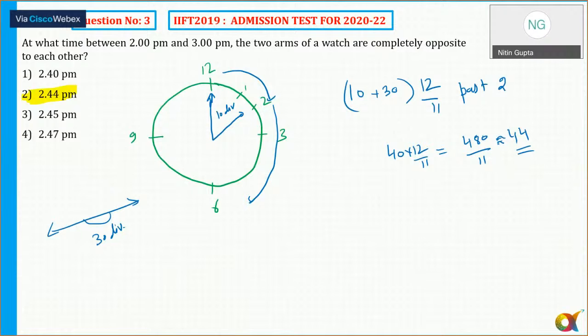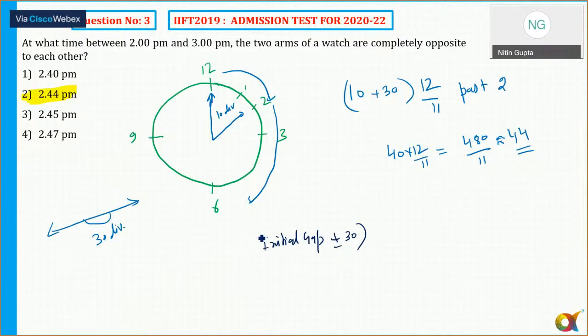The gap funda: whenever you need to find out the opposite time, you need to find out the initial gap, plus or minus a gap of 30, because sometimes it can be formed behind and sometimes ahead.